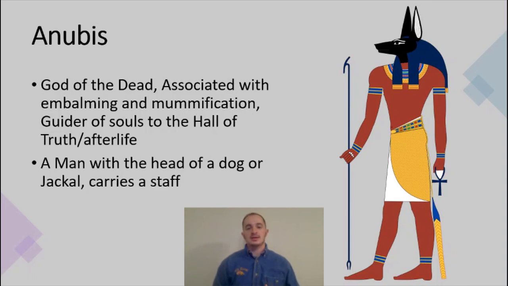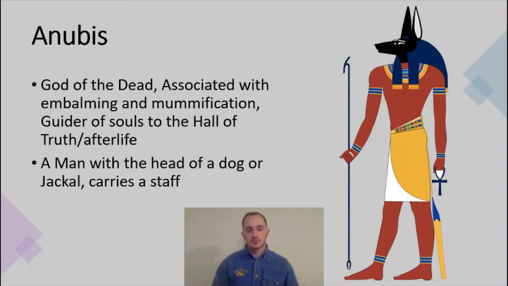He is the guider of souls to the Hall of Truth, where you would be judged before the afterlife. So one of the things with the afterlife that we're going to talk more about, mummification and the Egyptian belief of the afterlife and the underworld and all these sorts of things, is that your heart would be weighed.